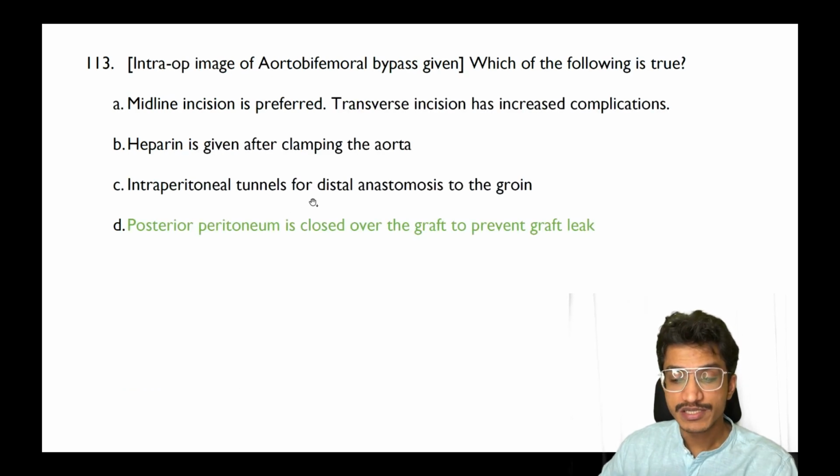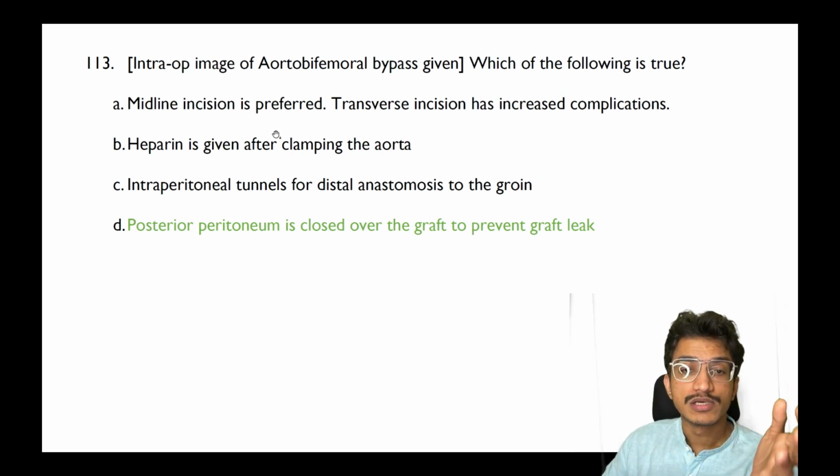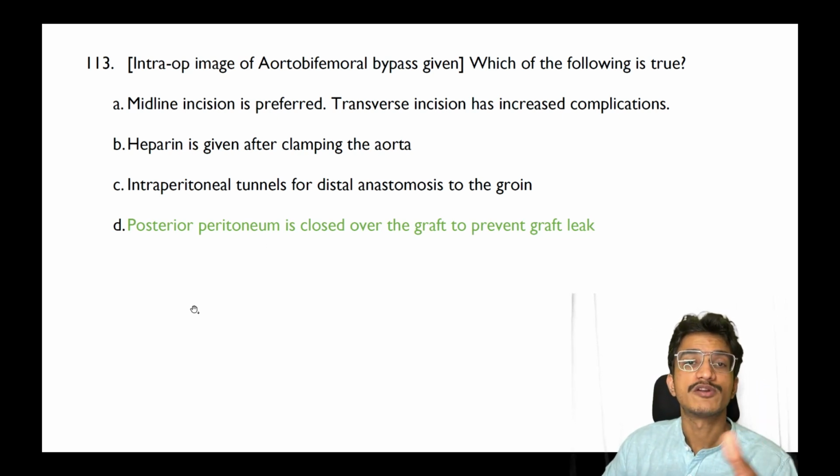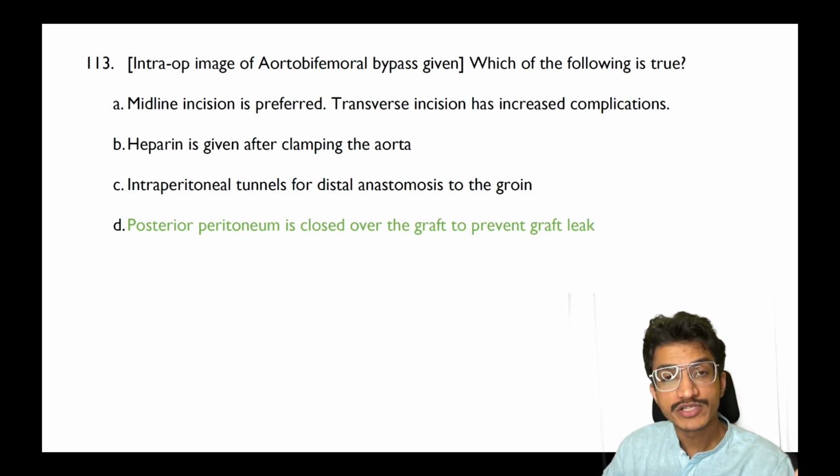Moving on to next question, that is the aorto bifemoral bypass image that is shared by you guys, with what is true. So the correct answer in here is posterior peritoneum is always closed over the graft to prevent the graft leak may not be there, but something to prevent any fistula formation.